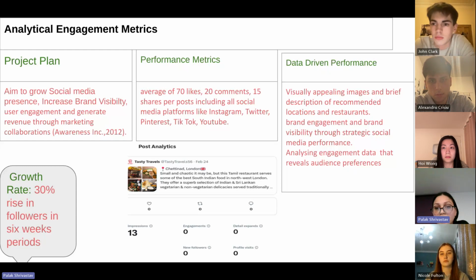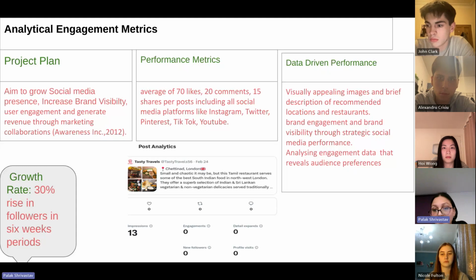We also have our data-driven performance, where we posted visually appealing images for the recommendations and a brief description of the locations and restaurants we recommended, which helped us get brand engagement and brand visibility through strategic social media performance.